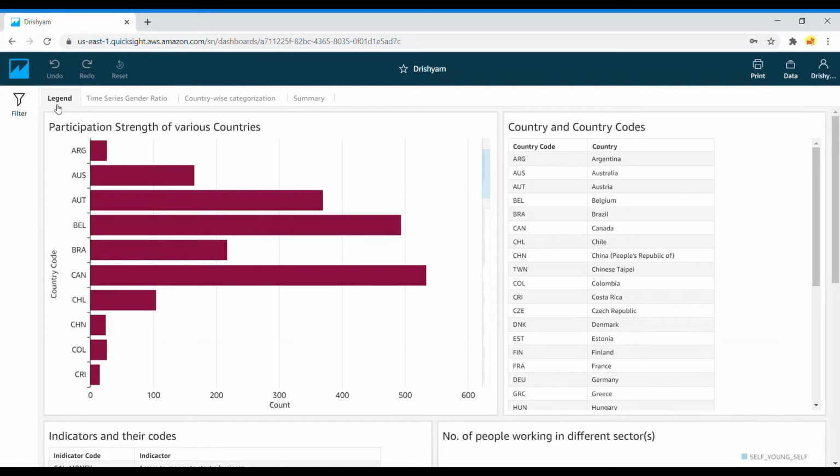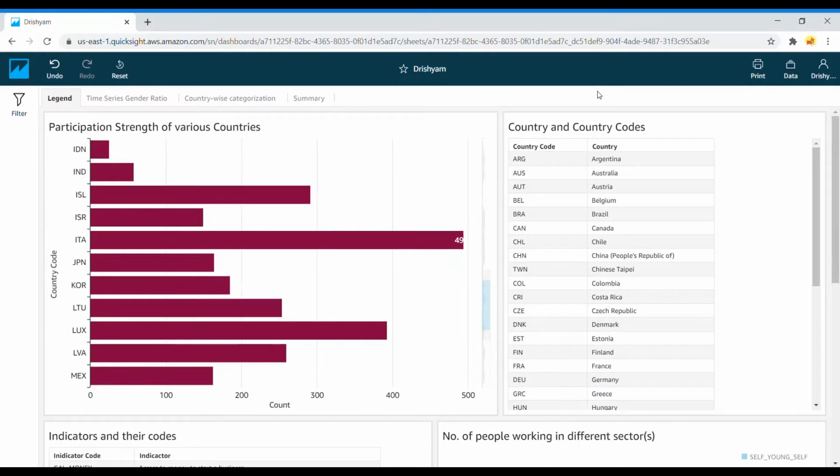The dashboard has 4 sheets, namely legend, time series gender ratio, country-wise categorization, and the summary sheet. Legend sheet does exactly as it says. It gives us country codes and indicator codes. There are 4 visualizations in this sheet.